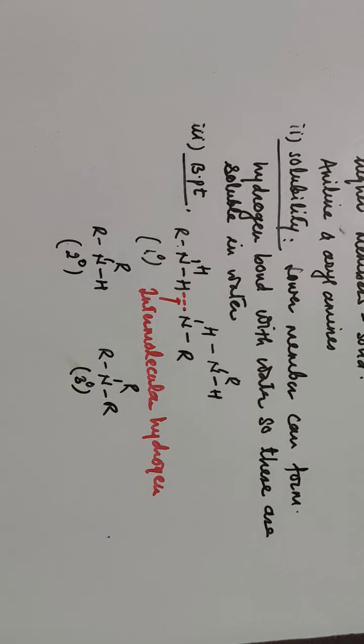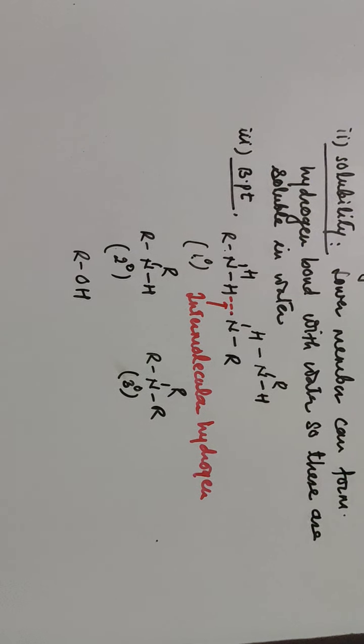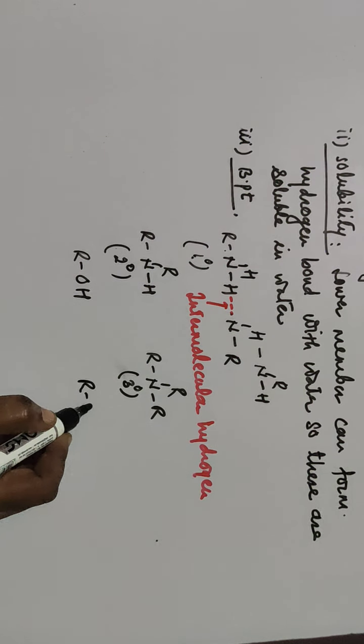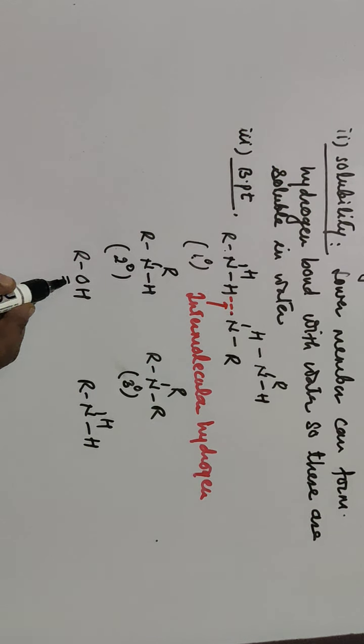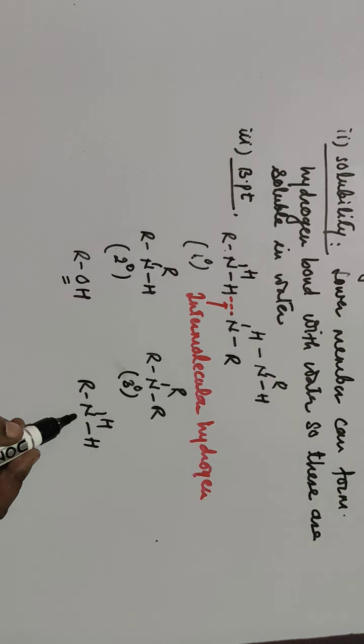What about the alcohol? If you consider alcohol and the amines, then in alcohol there is the ROH group, and in case of ROH group, the oxygen is highly electronegative as compared to nitrogen. In case of amines, the N-H bond is present. So in case of alcohol, the ROH group is there and oxygen is more electronegative than the nitrogen atom in the amine, and that's why the bond is a strong bond.